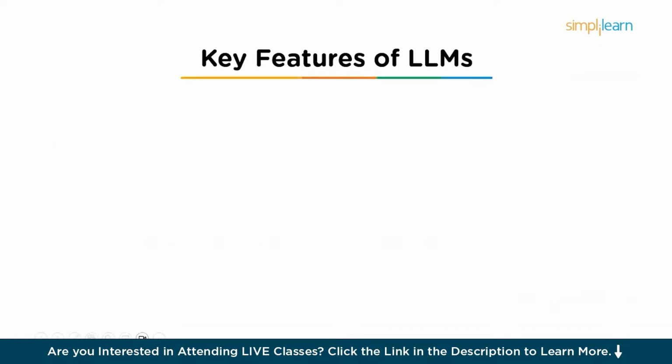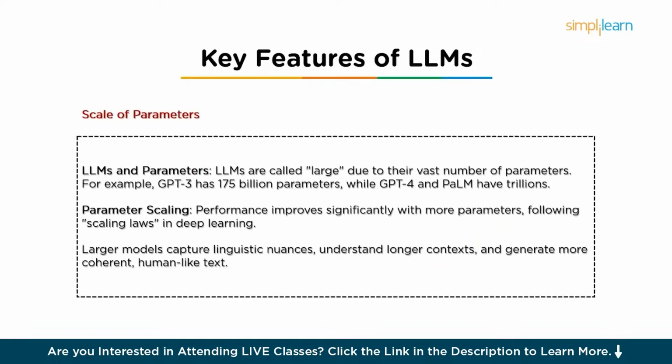Next, let's see the key features of LLMs. There are several features which contribute to the remarkable performance of large language models. Let's see them one by one. The first one is the scale of parameters. LLMs are called large because they have an enormous number of parameters, right? The learnable weights within the model. For instance, GPT-3 has 175 billion parameters, while some newer models like GPT-4 or PaLM, which stands for Pathways Language Model, have trillions of parameters.